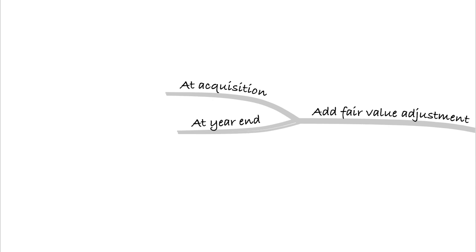And that will be the difference between what the asset is in the individual entity accounts at and what the fair value we have assessed is at. Because we'll need to increase the value of the asset by that amount to get it up to fair value. So the fair value adjustment will be adjusting at acquisition and at year end in working two.